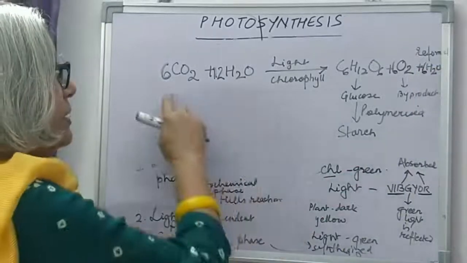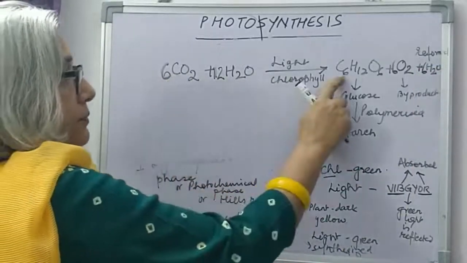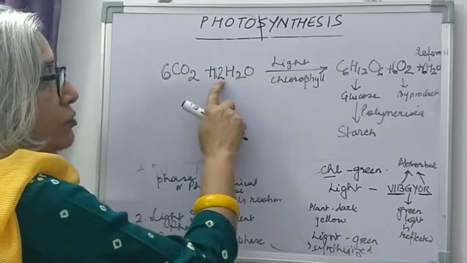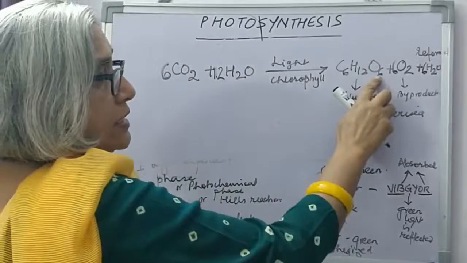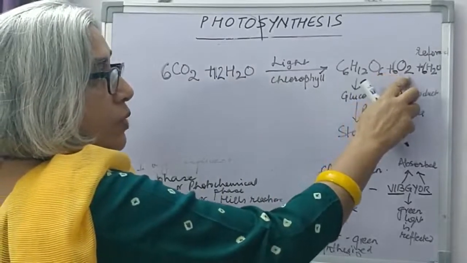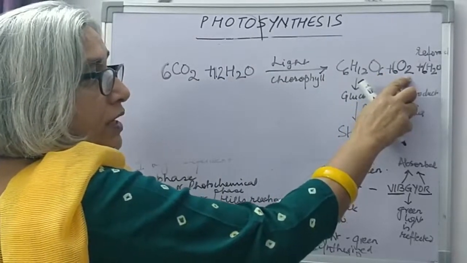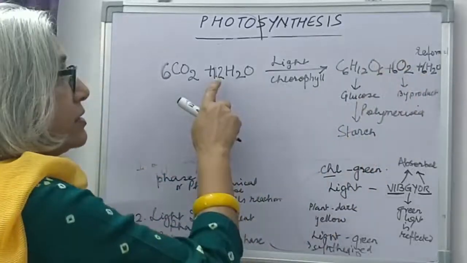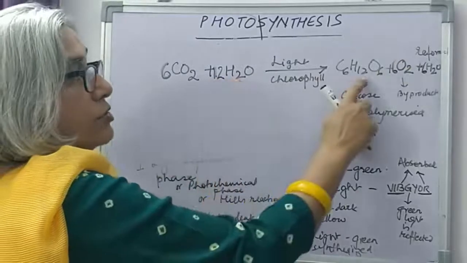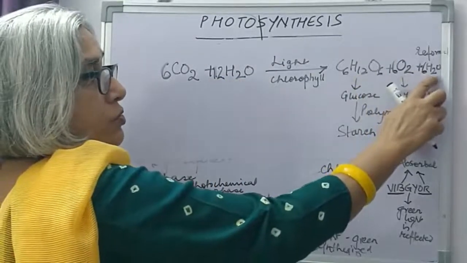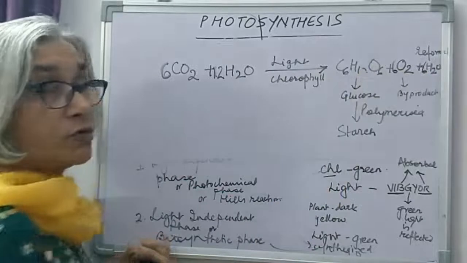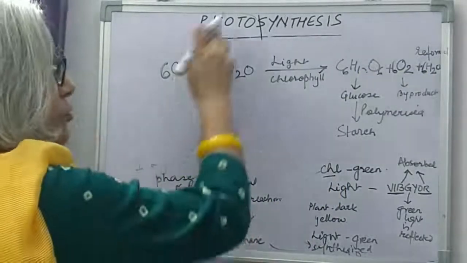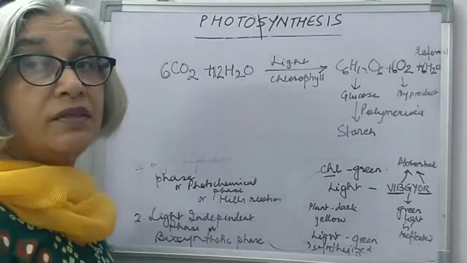Now see if it's balanced. 6 carbon, oxygen is 12, plus 12, 24, oxygen is 6, 6 plus 12, 18, plus 6, 24, oxygen is balanced. 12 into 2, 24 hydrogen, 12, and 6 into 2, 12. 12 plus 12 is 24. So the equation is balanced. This is a complete balanced equation of photosynthesis. So photosynthesis is represented by this equation.